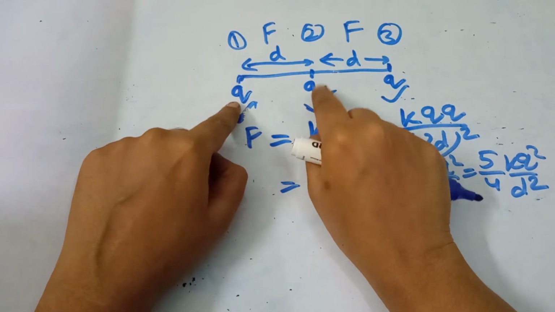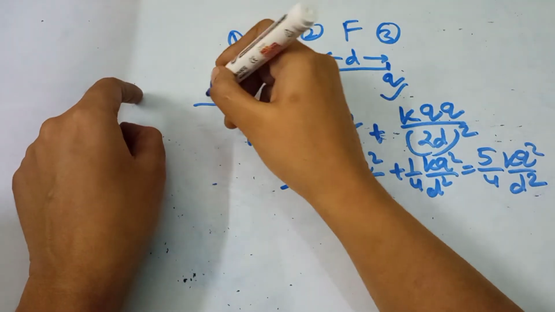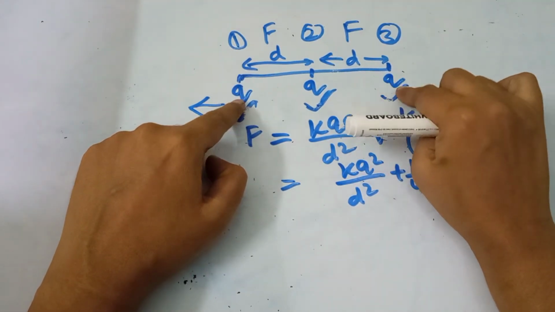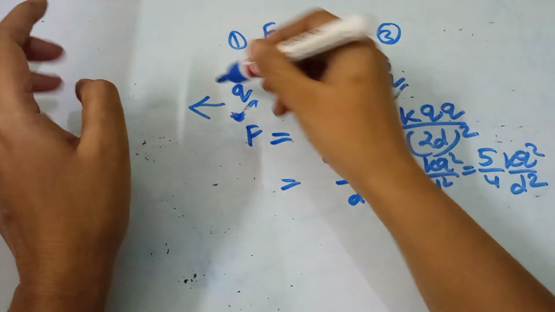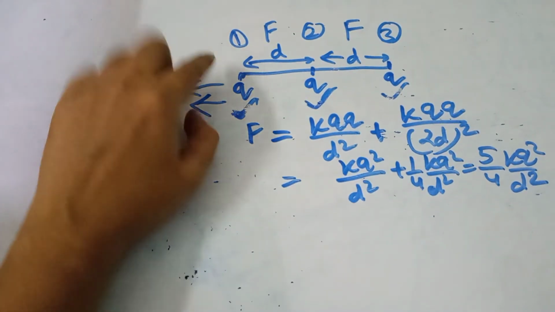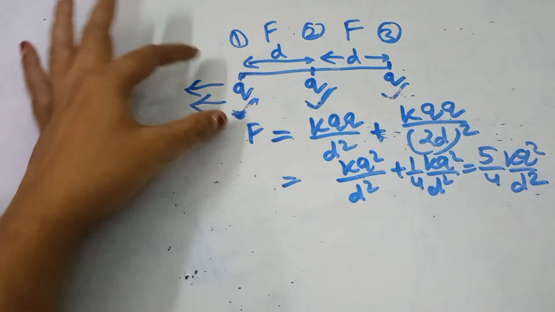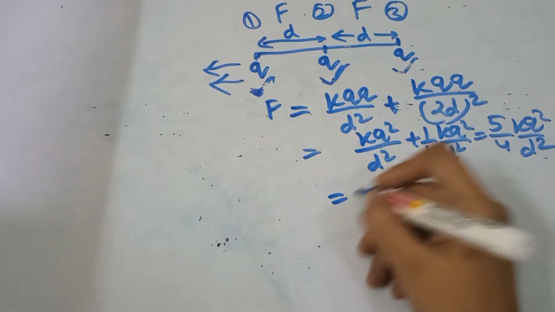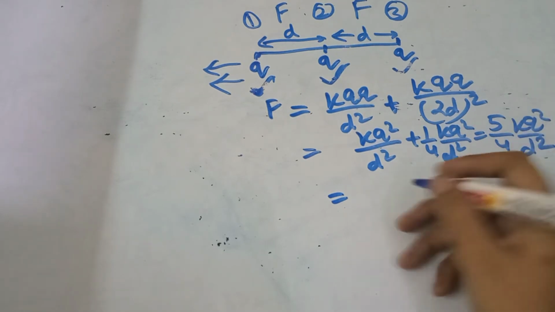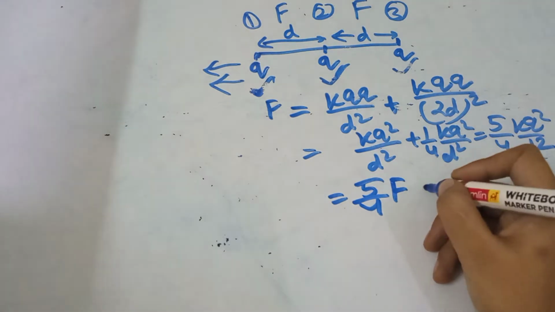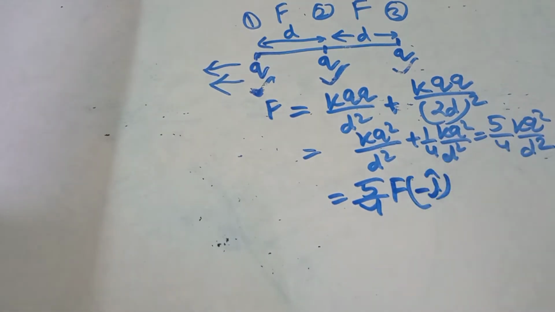So the force on this charge due to this will be in this direction, and again the force between these two charges will also be in this direction. So the force on the left side charge will be in the minus i cap direction. So we can write 5 by 4 kq square by d square, that is F, in minus i cap.